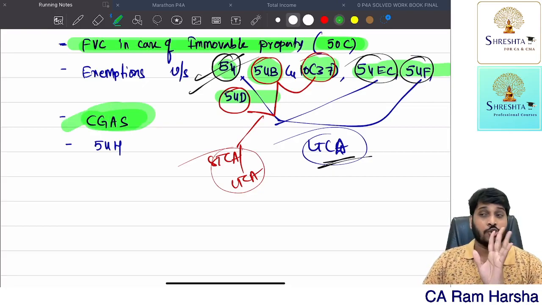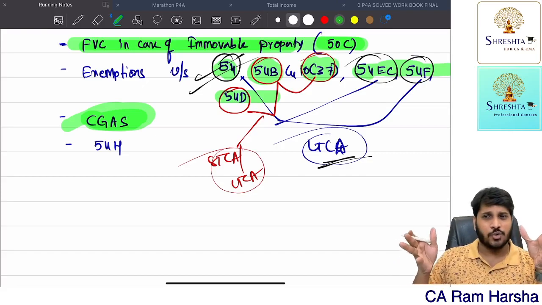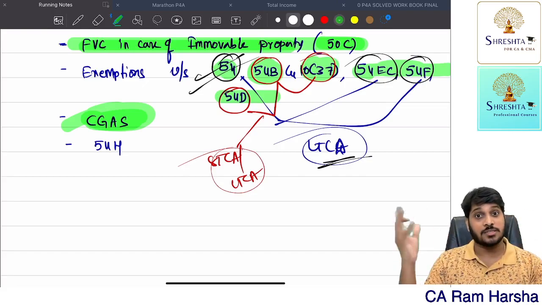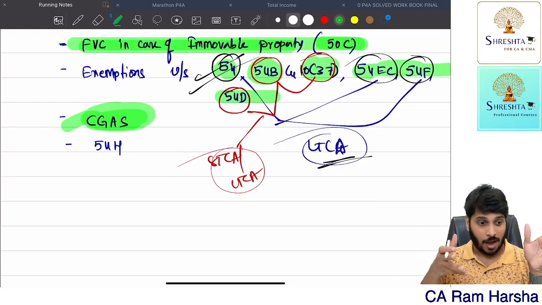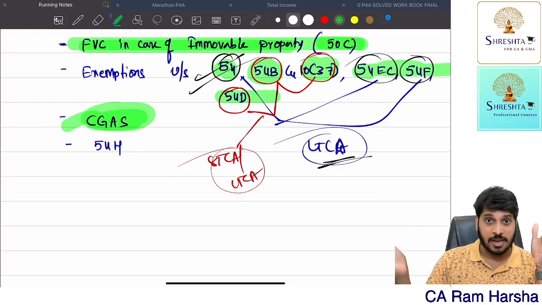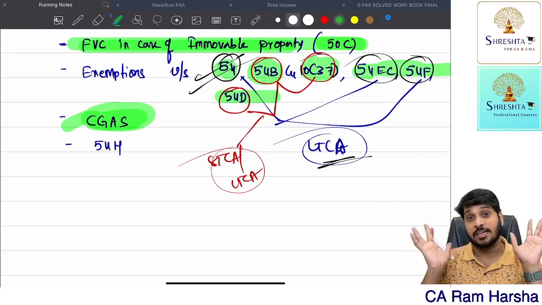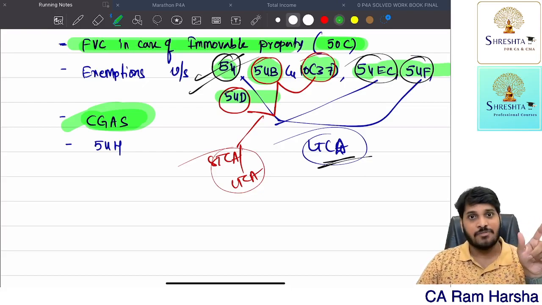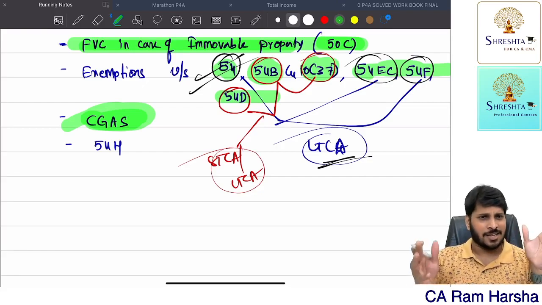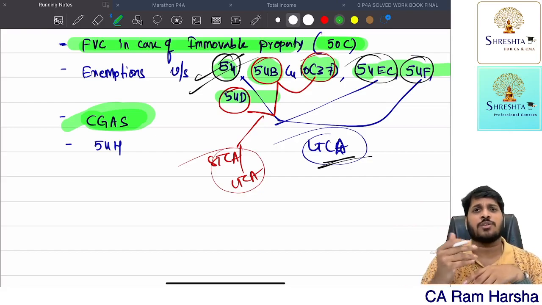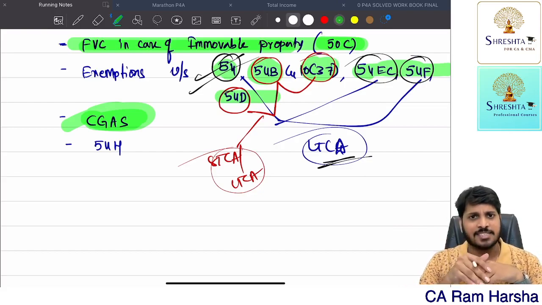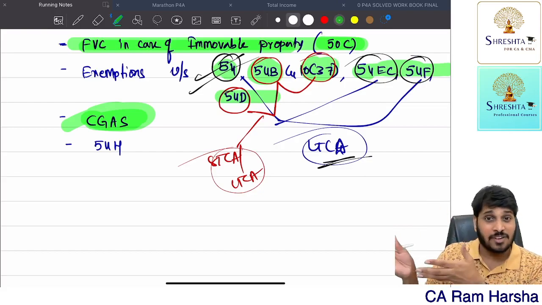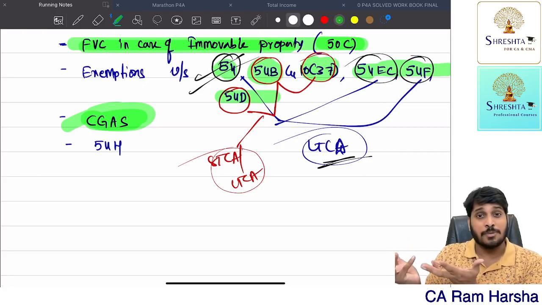For 54F, to purchase a house property, 2 years time. To construct, 3 years time. Now you see, in order to invest in new asset, you have 2 years, 3 years time limit like that. But I sold the asset in this year and I have got a gain and I want to invest and I have a time limit. But the department doesn't want to wait until then. You have to file IT return immediately in the next assessment year. At the time of IT return, you told the department, sir, this 3 crore amount I will invest. What is the proof that you will invest? Okay, I'll give exemption, you invest. Sir, but I have time limit of 2-3 years. How can I invest immediately?